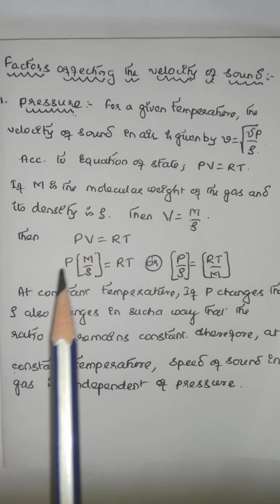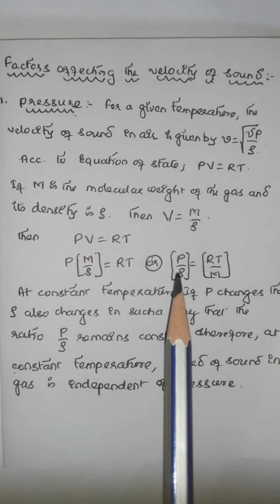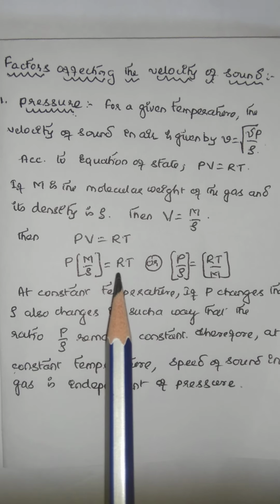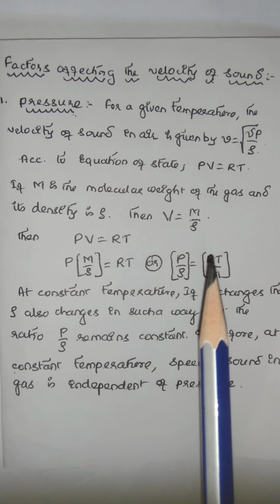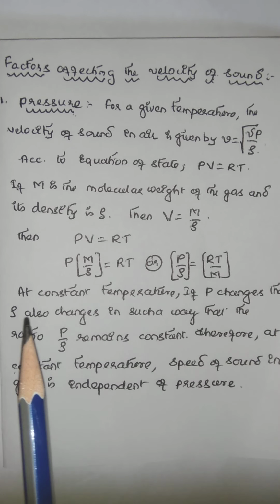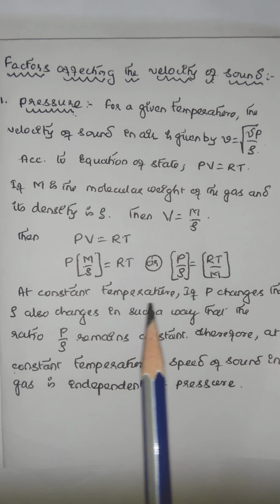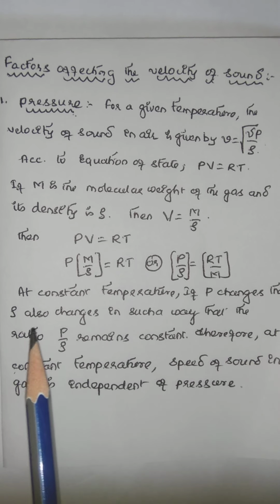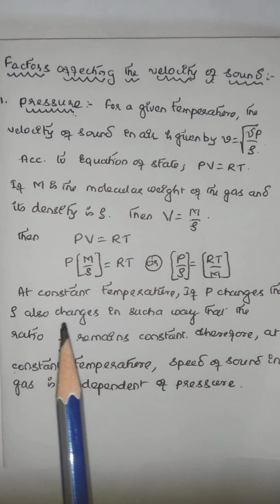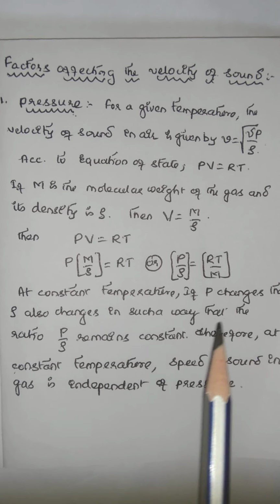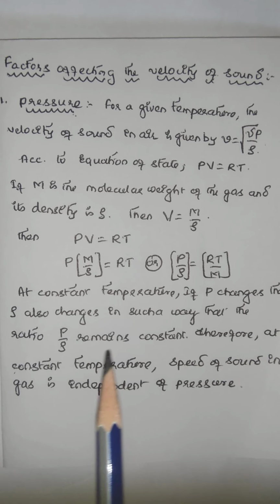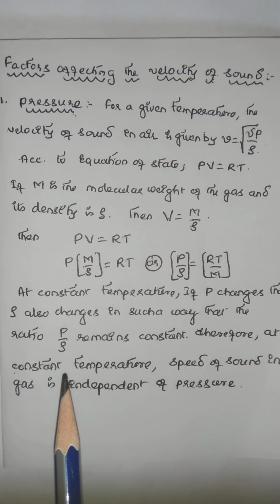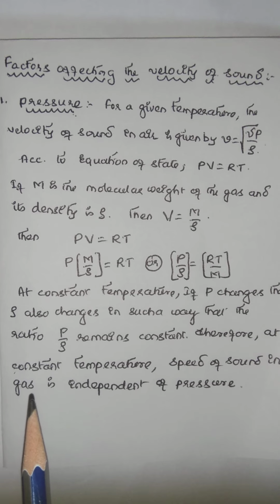Or if I take P by rho, with M transferred here, it becomes RT by M. Therefore, P by rho is equal to RT by M. That is, at constant temperature, if P changes, rho also changes in such a way that the ratio P by rho remains constant. Therefore, at constant temperature, the velocity of sound in air is independent of pressure.